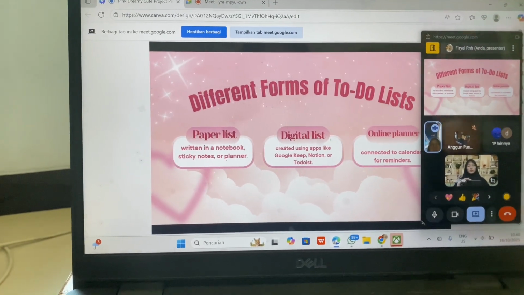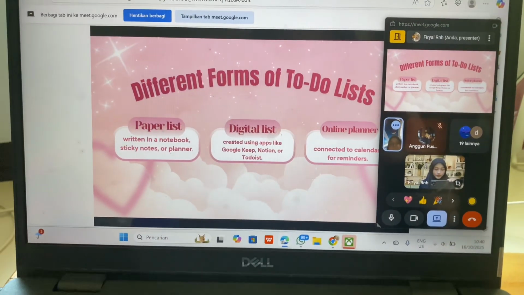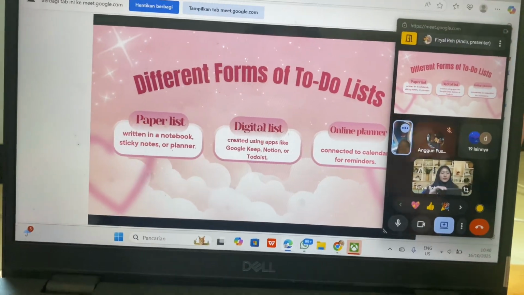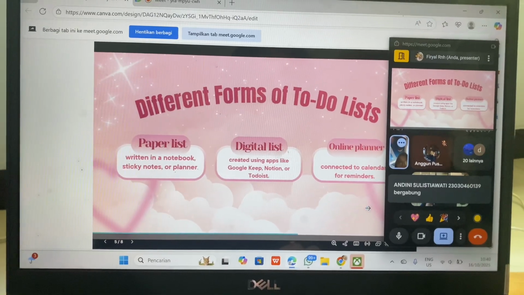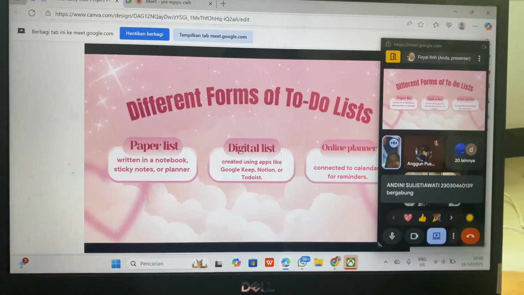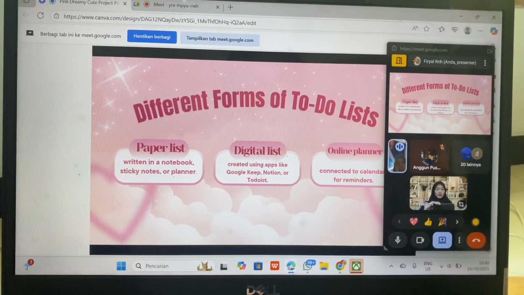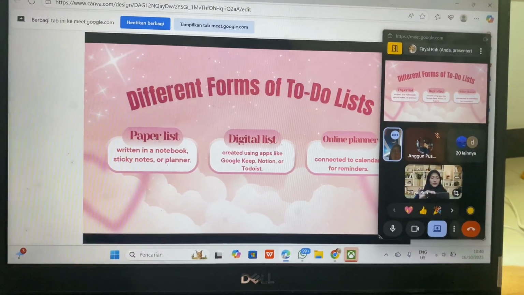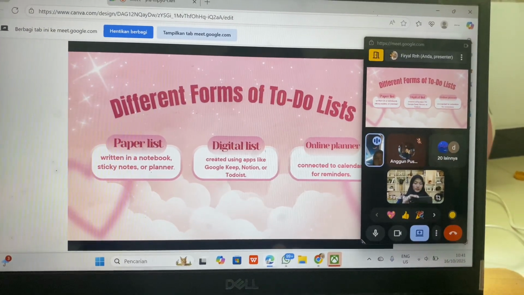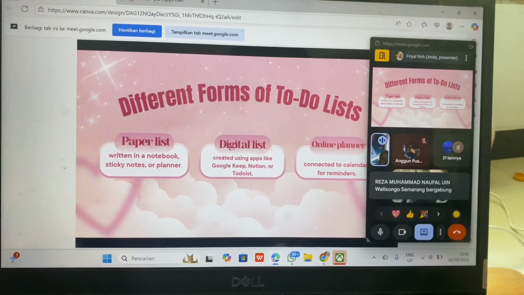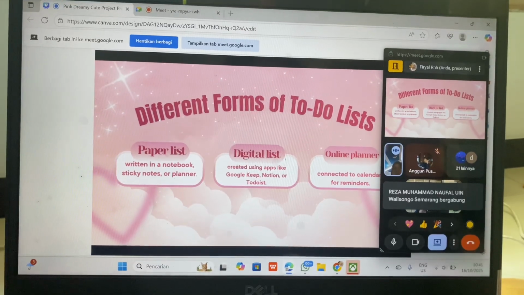Next, we have a digital list. This type is created using apps like Google Keep, Notion, or Todoist. It's more flexible and easier to edit anytime and anywhere. And number three, there is the online planner. It's usually connected to a calendar for reminders, so it can help us manage our time more efficiently. Each form has its own advantages, so we can choose whichever fits our lifestyle best.